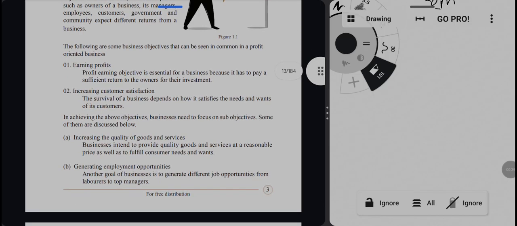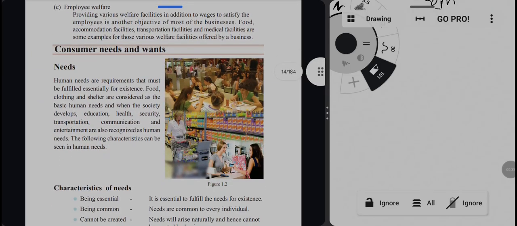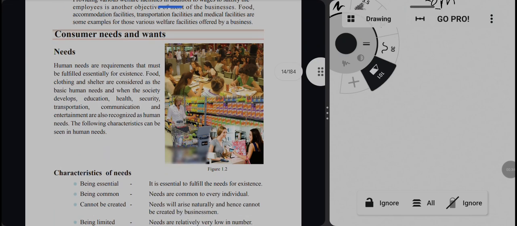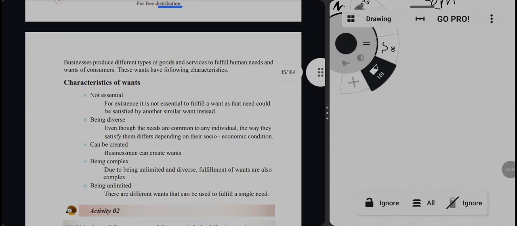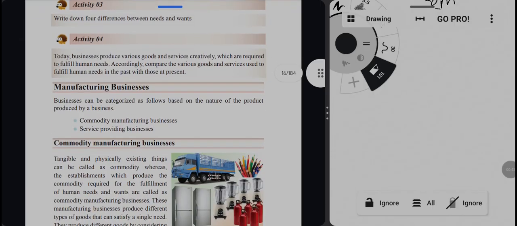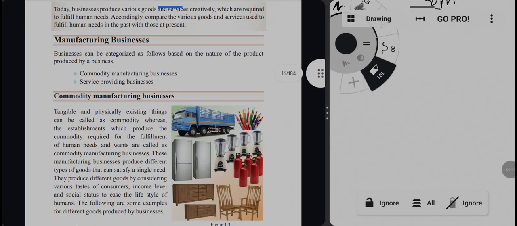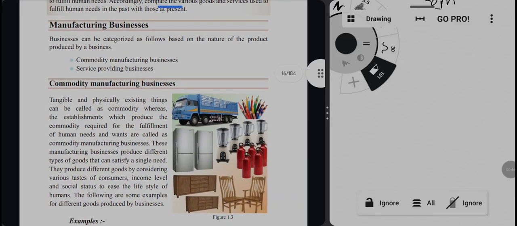We discussed two main objectives and three sub objectives, and then we discussed consumer needs and wants and their characteristics. Now we have to study manufacturing businesses.